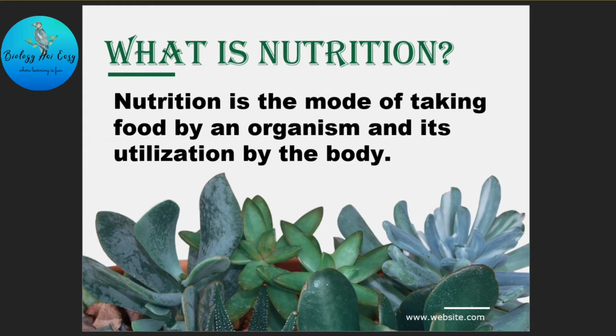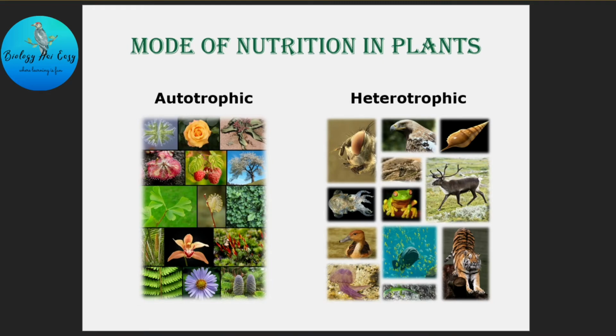These are the 2 main modes of nutrition in plants, and these are autotrophic mode of nutrition and heterotrophic mode of nutrition. As you can see in this picture, autotrophic mode of nutrition is mainly seen in plants and trees, whereas heterotrophic mode of nutrition is seen in animals, insects, amphibians and various marine creatures.